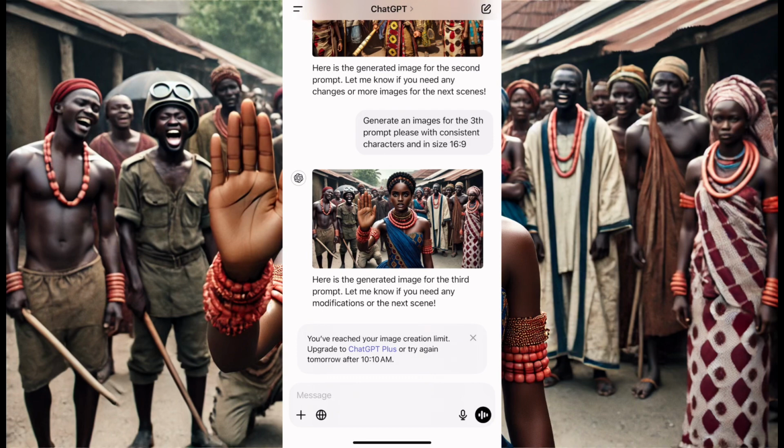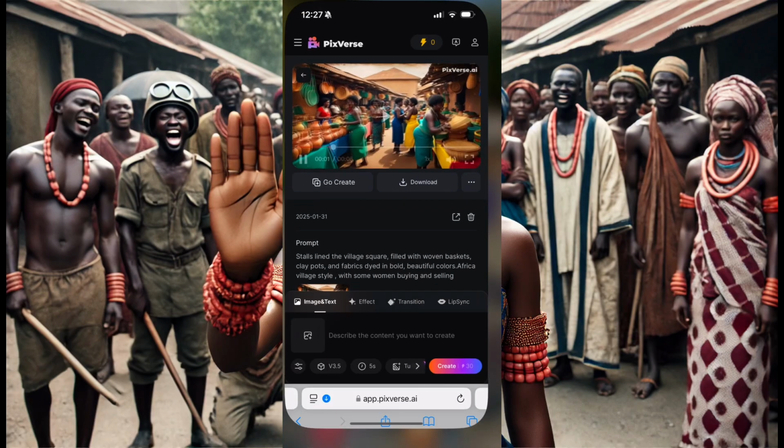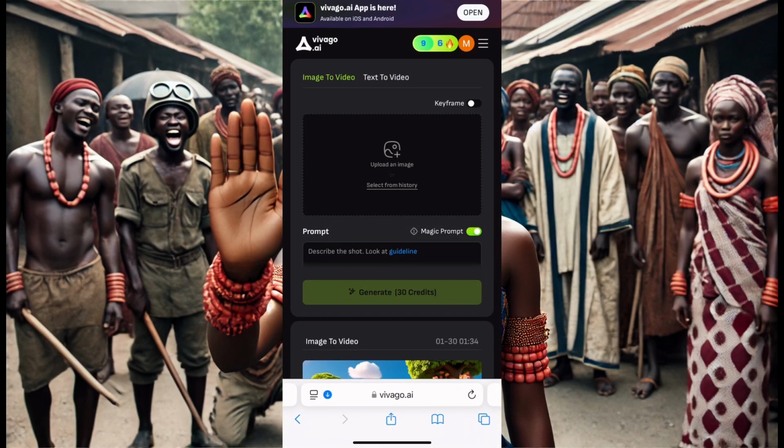what I did was to go to my browser. I went straight to my browser, and when I got to my browser, I actually opened, you guys will ask me again, this Viva Go AI app. That is the name of the app. The Viva Go AI app, you come here. This is where you click your images to videos.